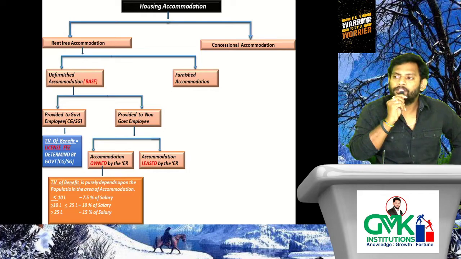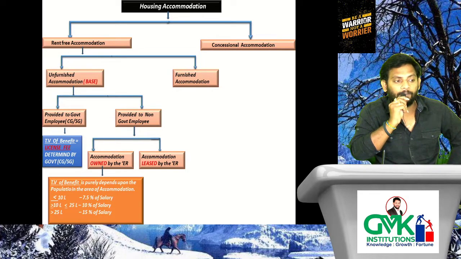In the examination, for example, if they say accommodation is provided in Delhi and it is owned by the employer, the taxable value of benefit depends upon the population in the area of accommodation.